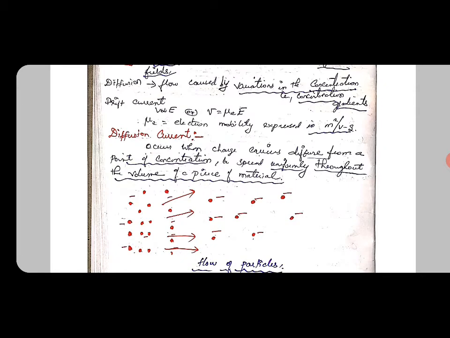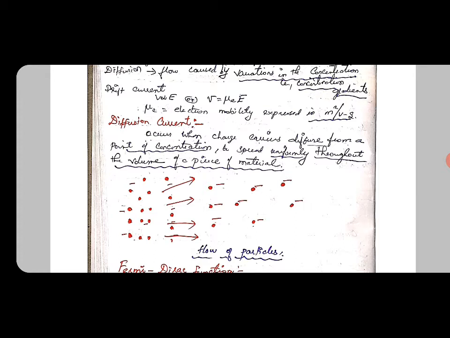Then we can see about diffusion current. Diffusion current occurs when charge carriers diffuse from a point of concentration to spread uniformly throughout the volume of a piece of material. This is said to be diffusion current. This diagram indicates the flow of particles from one point of concentration to the other part of a piece of material.